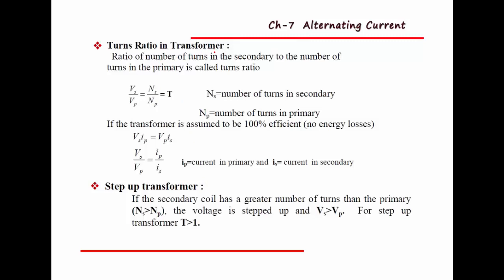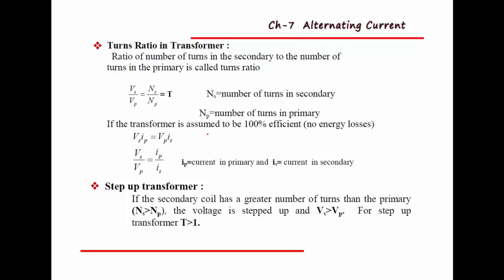And turns ratio in a transformer. The ratio of the number of turns in the secondary to the number of turns in the primary is called the turns ratio, which is given by the equation Vs by Vp equal to Ns by Np equal to T. T is the transformer ratio or turns ratio. Ns by Np is the number of turns in the secondary coil to the number of turns in the primary coil. Vs by Vp indicates the voltage across the secondary coil with respect to the voltage across the primary coil. So this ratio gives a turns ratio which is denoted by T.